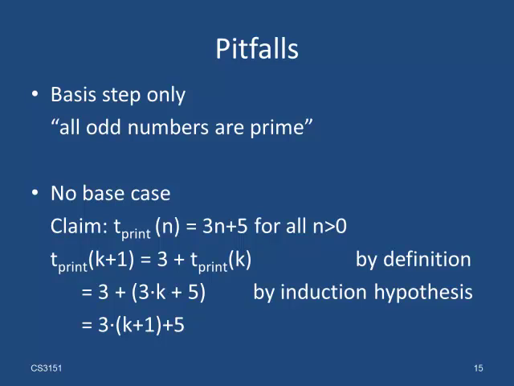We basically do the same steps as in the correct proof, only the induction hypothesis differs now, as we would assume that tprint of k is equal to 3 times k plus 5. Then we can indeed show that tprint of k plus 1 is equal to 3 times k plus 1 plus 5. But we have only verified the inductive step. If we try to verify the base case, we will fail to do so. So make sure you always have both the base case as well as inductive step in a proof by mathematical induction.